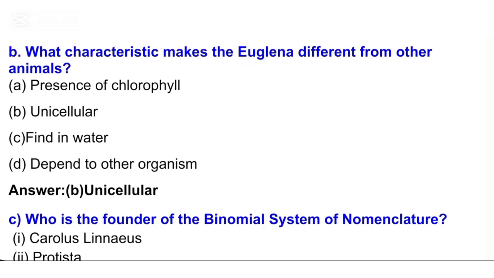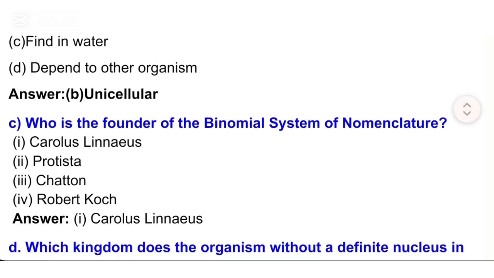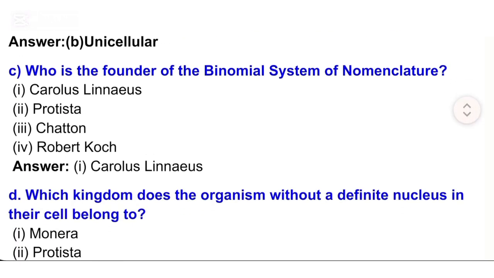C. Who is the founder of the binomial system of nomenclature? I. Carolus Linnaeus. II. Protista. III. Chatton. IV. Robert Koch. Answer: I. Carolus Linnaeus.